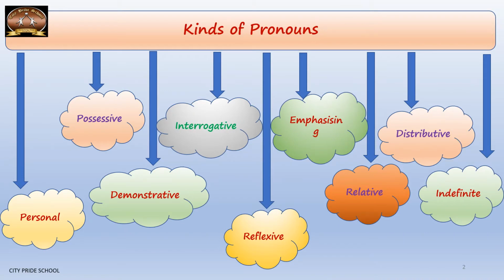As we saw in the earlier slide, pronouns can act as possessives, and they can ask questions. So various pronouns have various functions. Now, all these pronouns can be categorized into different kinds. There are almost 9 kinds of pronoun: personal, possessive, demonstrative, interrogative, reflexive, emphasizing, relative, distributive, and indefinite. We are going to deal with all these pronouns separately, one by one.